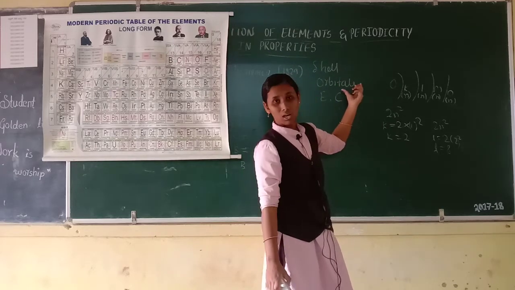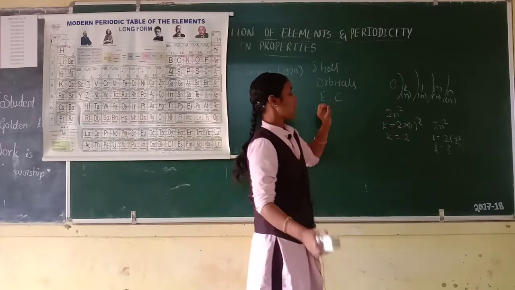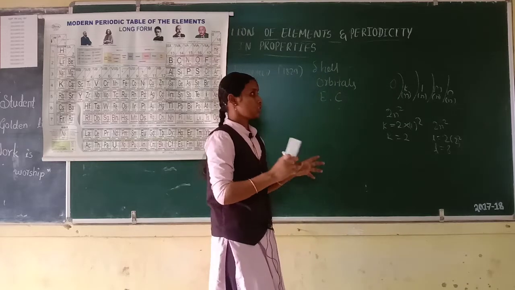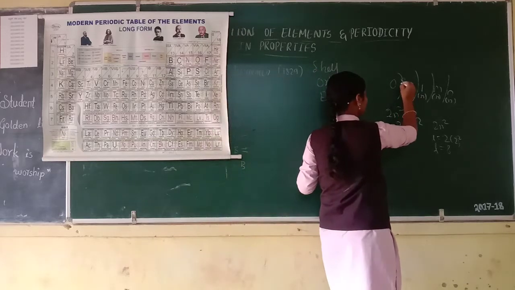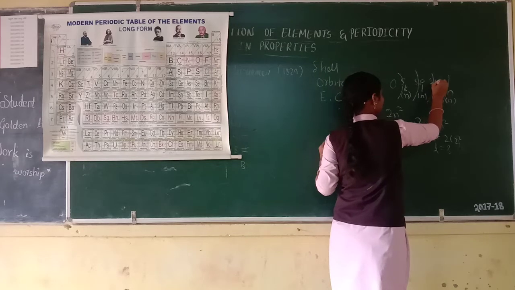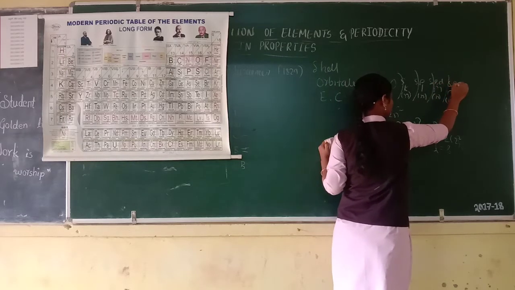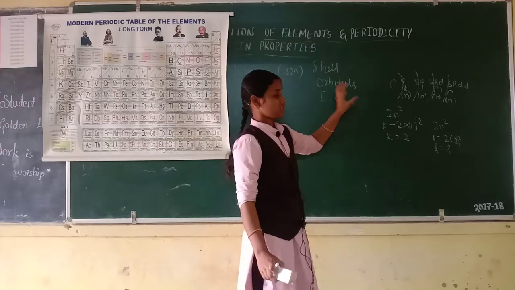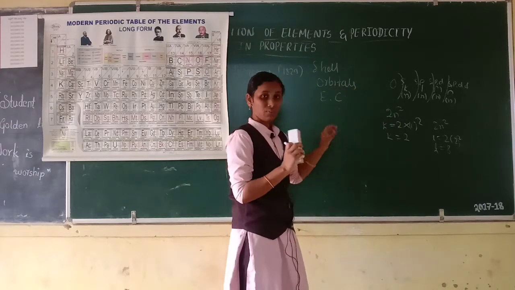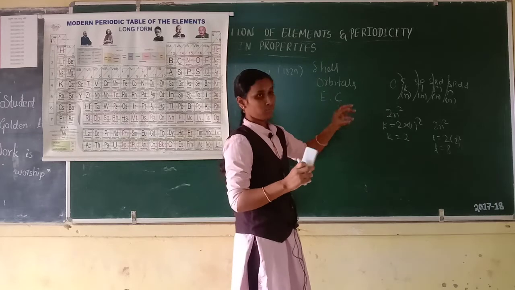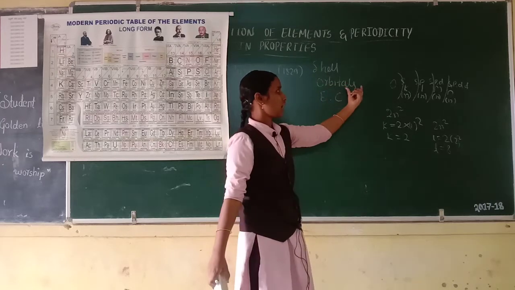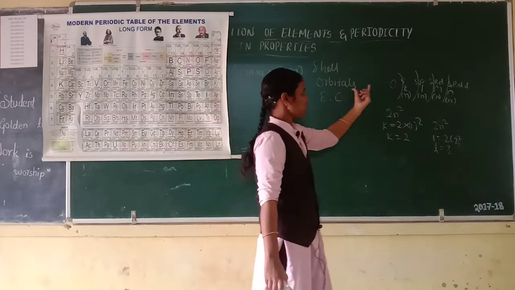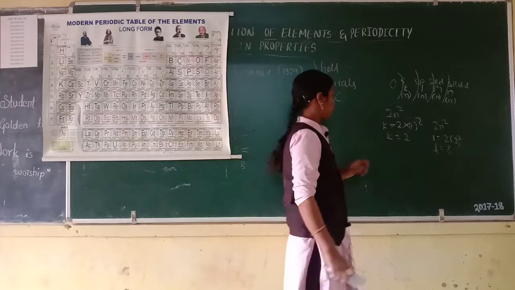Then what are orbitals? Orbitals means filling of electrons into subshells. It means s, p, d, f. These are all orbitals. Orbitals means filling of electrons into different subshells. Those are called orbitals. Example for orbitals: s, p, d, f.